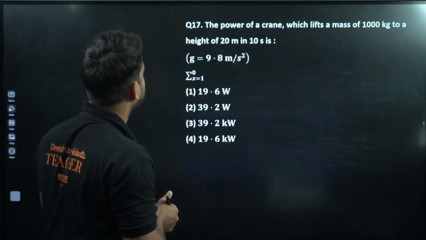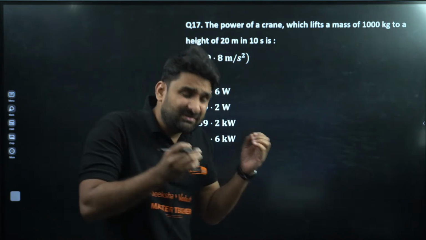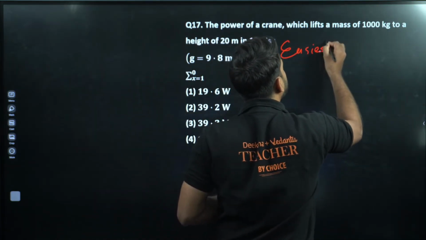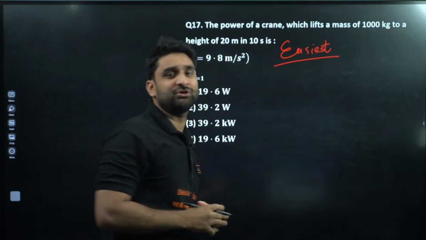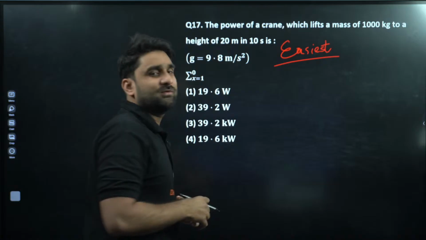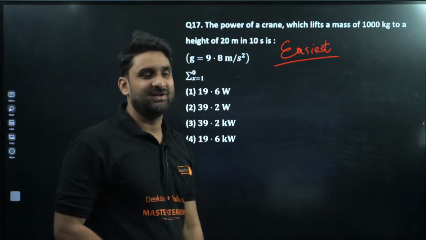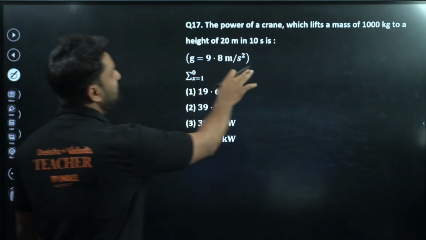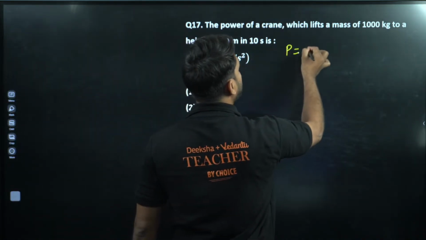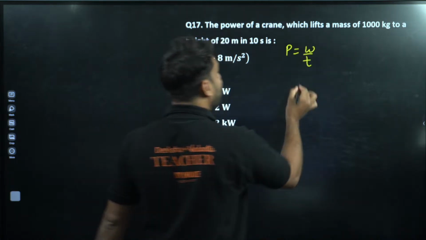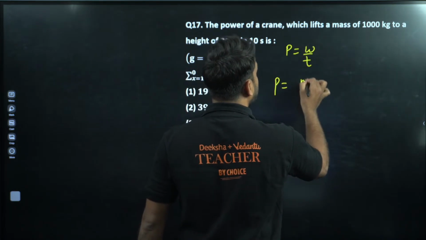Okay, moving to next. The power of a crane. I can say this is one of the easiest questions of this year's NEET exam. We cannot expect an easier question than this. Direct formula based question, champion. Can you see here? Very easy question. We have to find out the power, and power is equal to W by t. The rate of doing work is called power, and W, the work done, is equal to mgh.